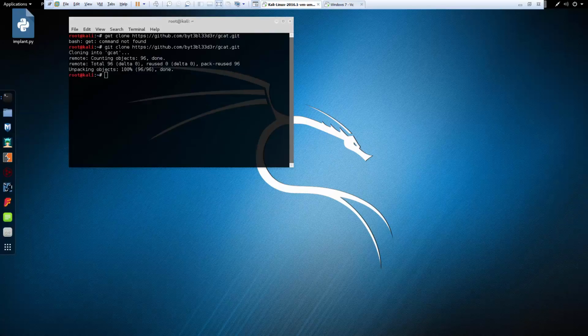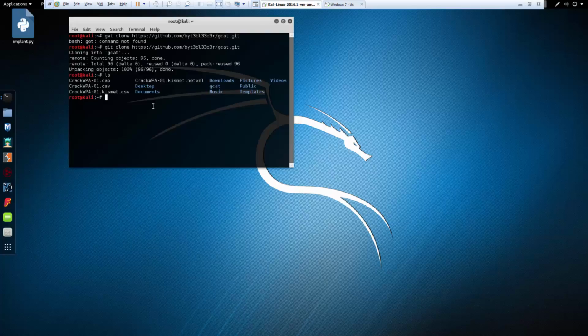So after you install PyInstaller, I'm going to go ahead and navigate to my GCAT file. Let's try, I hope I spell it correctly. And you will see that I have my PY file there because I actually want to convert my implant.py to an EXE.